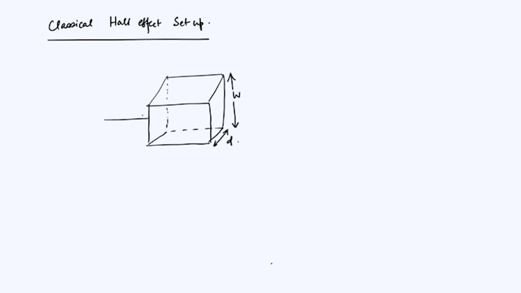And you send a current which is Jx here, and let me show the axes: this is x, this is y, and this is the z axis. Okay. So, there is a magnetic field that is applied in this direction, the z axis, and there is a current that is sent in the x direction. See the x direction in the figure, and now you want to measure the voltage in the y direction,